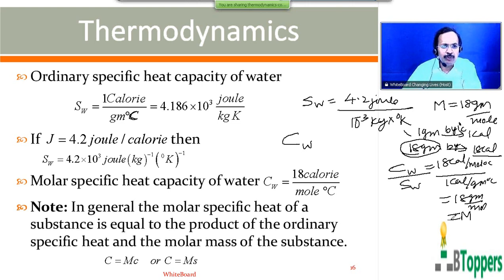So in general, the molar specific heat of a substance is equal to the product of the ordinary specific heat and the molar mass of the substance.